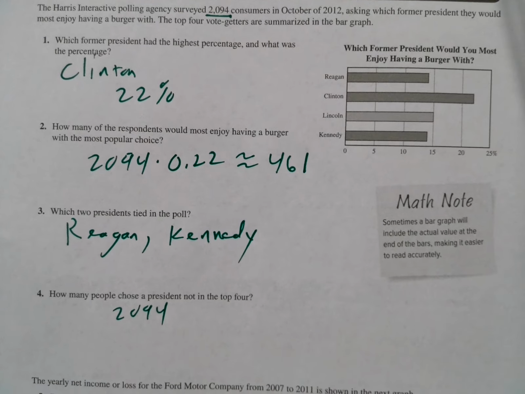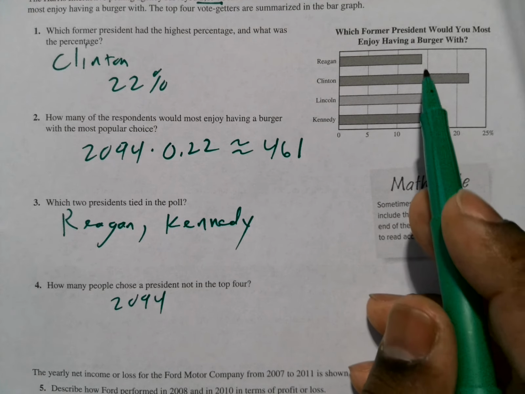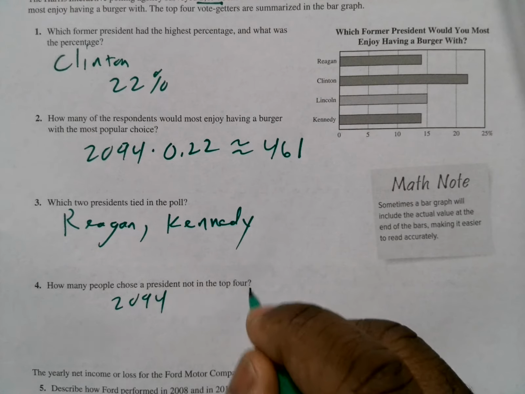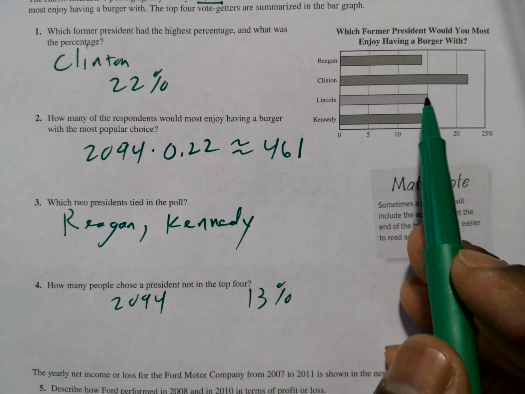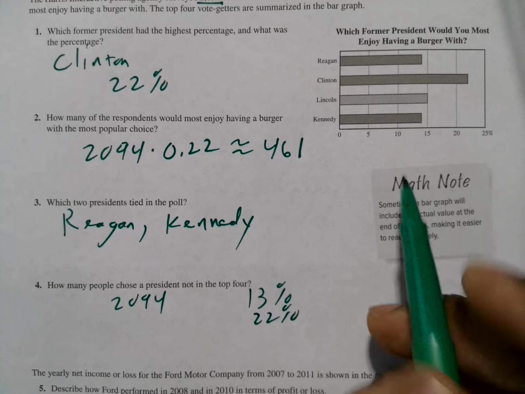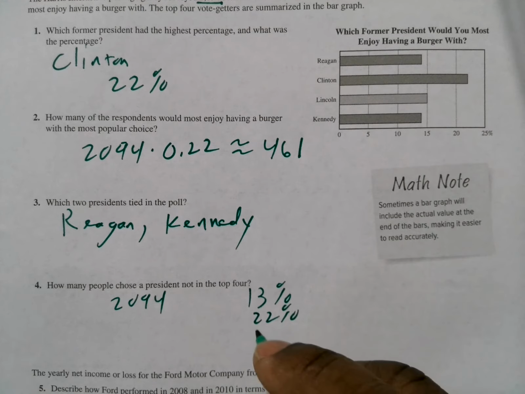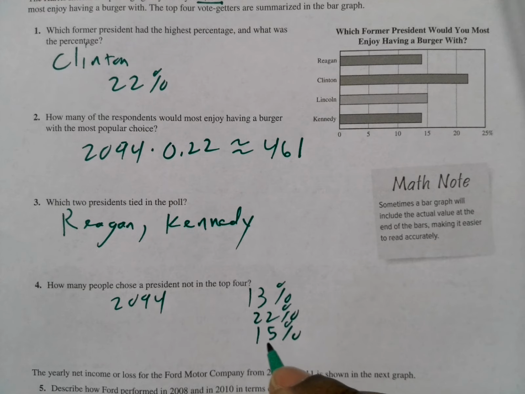So let's add this up. Reagan is about 13%. We have Clinton, which we said was about 22%. Lincoln looks like it's exactly 15%. And Kennedy and Reagan are the same, so that's about 13%.